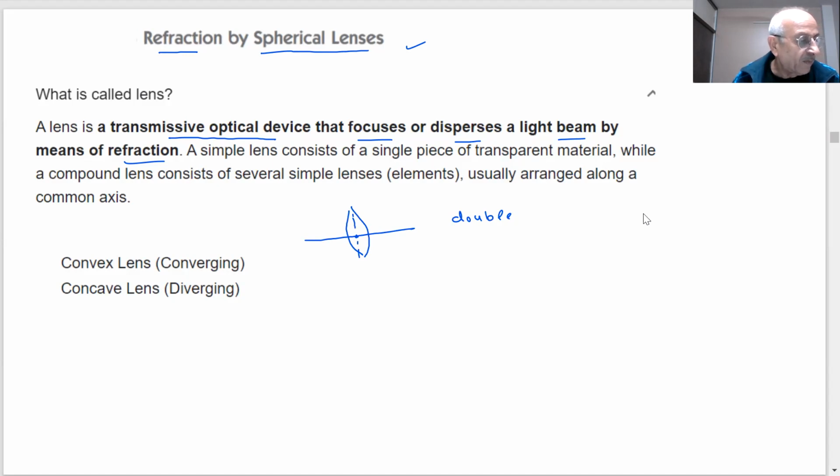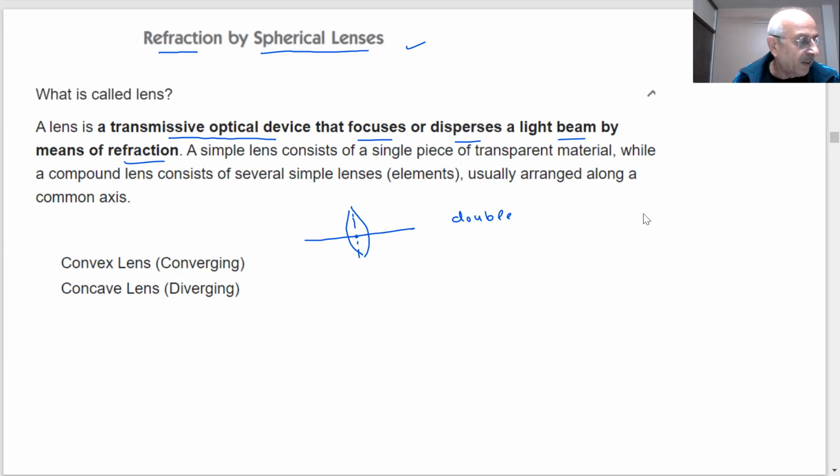Double convex lens, because from both sides, it can behave as a convex lens. So it is bulging out. You can see it is bulging out at the edges. This is thicker in the middle and thinner at the edges. So this is a double convex lens. We can say convex lens. What type of lens is this? We have said it is a converging lens. Why do we call convex lens a converging lens? What do you mean by a converging lens?